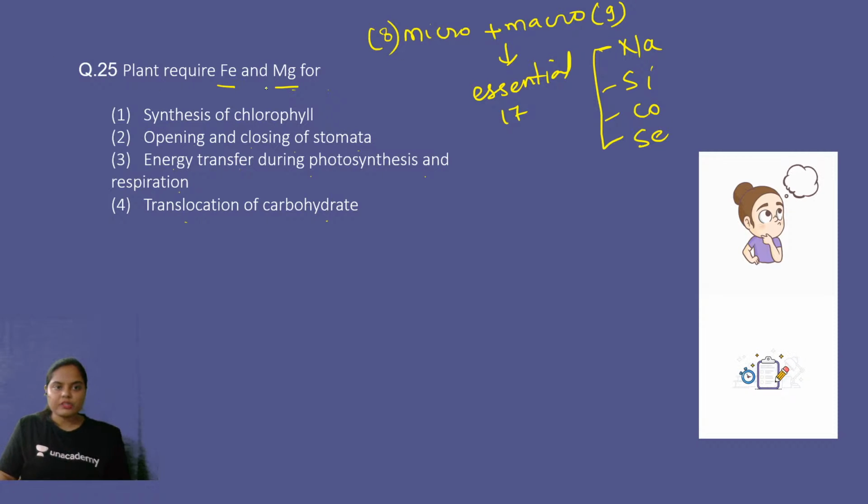Now, the answer for question number 25 is iron and magnesium. They are required for the synthesis of chlorophyll molecule because the enzyme activation needs iron, and chlorophyll itself contains magnesium. So the right answer is option number 1, synthesis of chlorophyll.